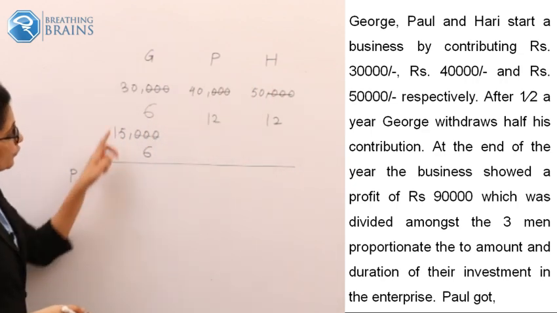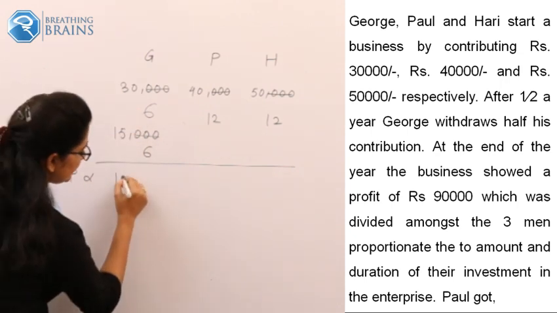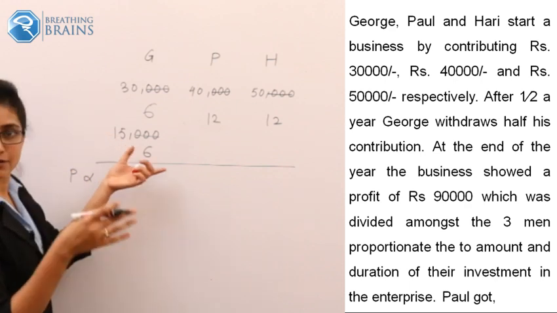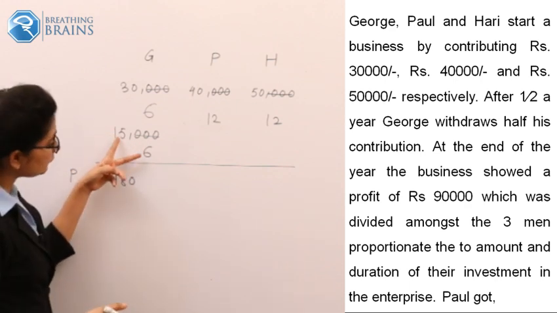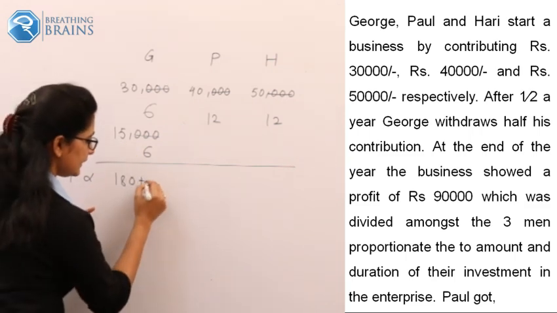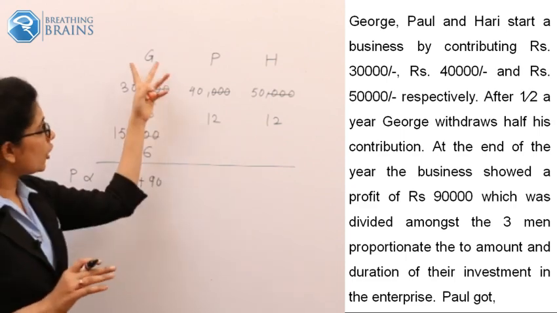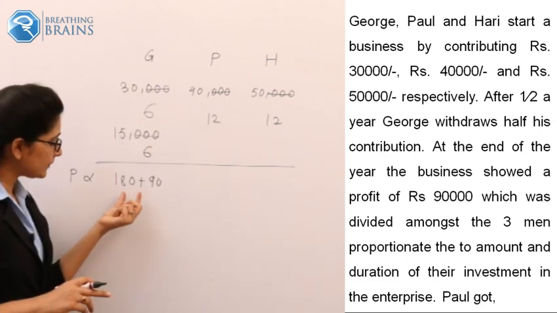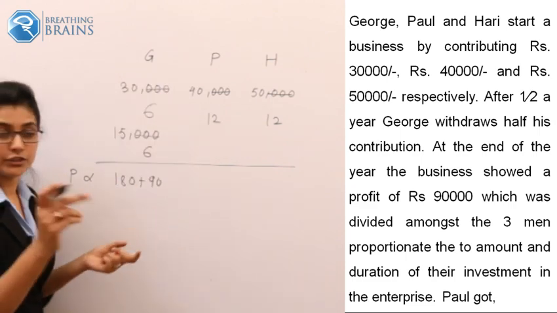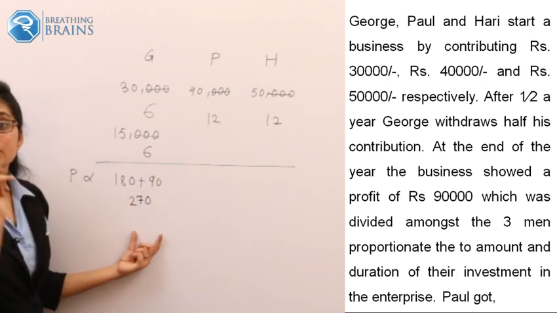Okay. So the first term will be 30 into 6, 180. The other term is, for the next 6 months, he invested 15,000. So 15 into 6. What is 15 into 6? It is 90. So for the 12 months, George invested 180 plus 90, which is 270.